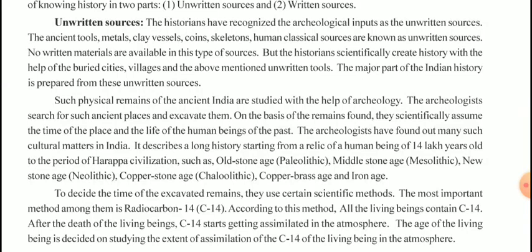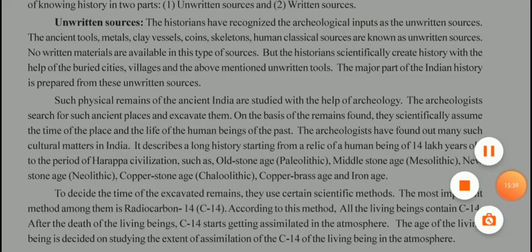The historians have recognized the archaeological inputs as unwritten sources. The ancient tools, metals, clay vessels, coins, skeletons, and human classical sources are known as unwritten sources. No written material is available in this type of source, but the historians scientifically create history with the help of buried cities, villages, and the above mentioned unwritten tools. The major part of Indian history is prepared from these unwritten sources.